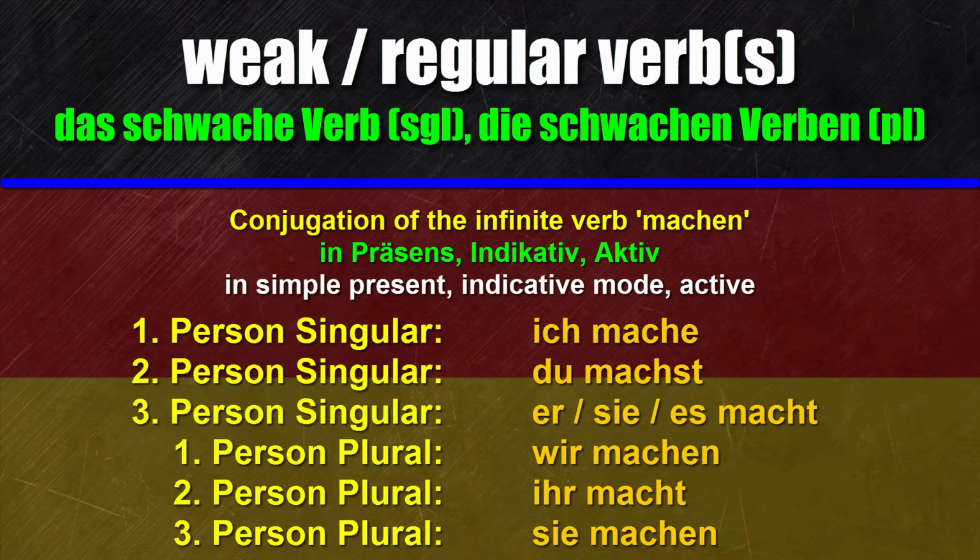Second person singular or zweite Person Singular in German, du machst Hausaufgaben. Dritte Person Singular, er oder sie oder es macht Hausaufgaben. Erste Person Plural, wir machen Hausaufgaben. Zweite Person Plural, ihr macht Hausaufgaben. Dritte Person Plural, sie machen Hausaufgaben.